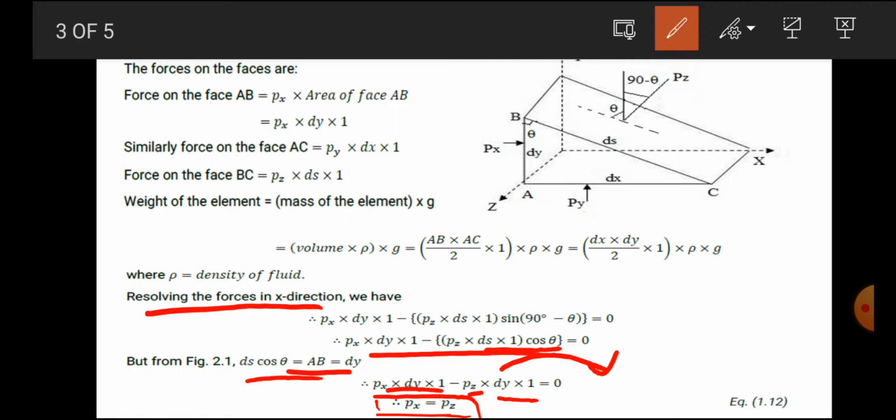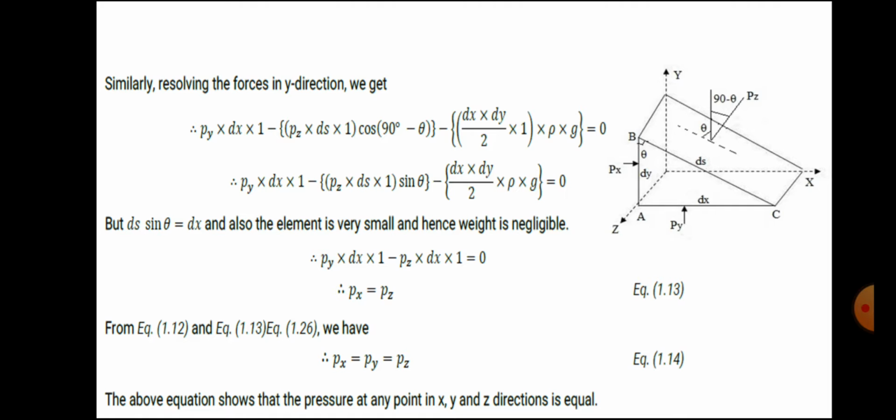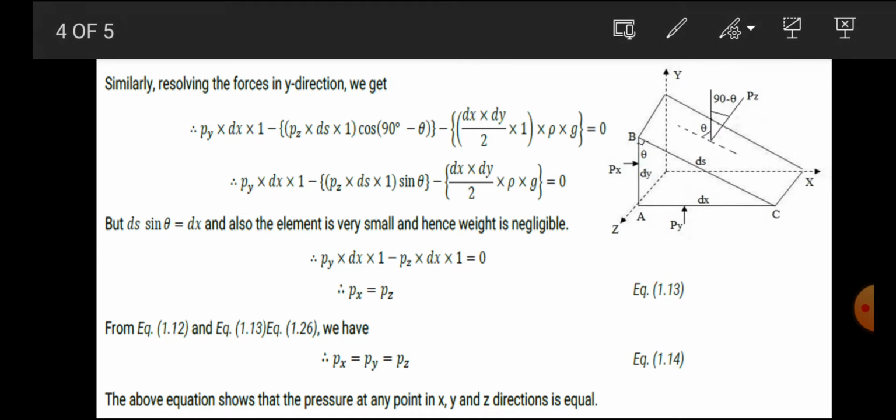Now we consider the vertical forces. Similarly, resolving the forces in the y direction, we have to consider the y direction forces. How many forces do we get in the y direction?